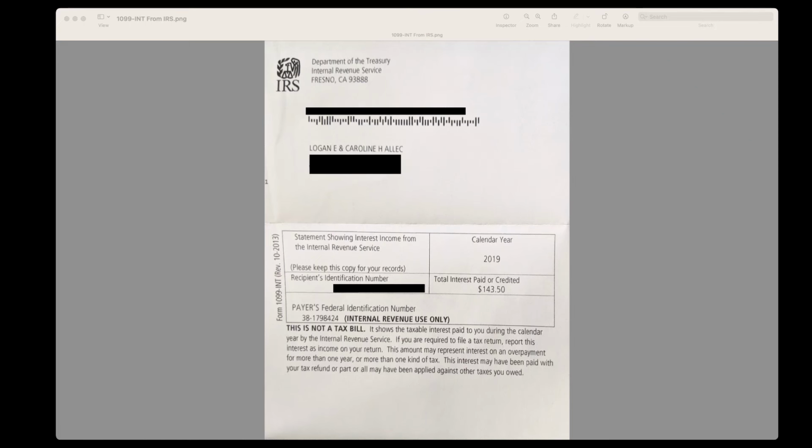But in case you're wondering, before I get into the rules of when the IRS pays interest, yes, the IRS will send you a 1099 for the interest it pays you, right? So here's a 1099 from the IRS that my wife and I got for interest for the 2019 tax year. They paid us $143.50. I should have prepared for this. I don't actually remember why they paid us interest, but they did. And you can see that they send you a Form 1099 right there.